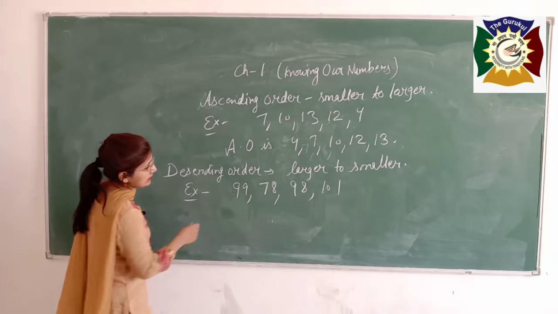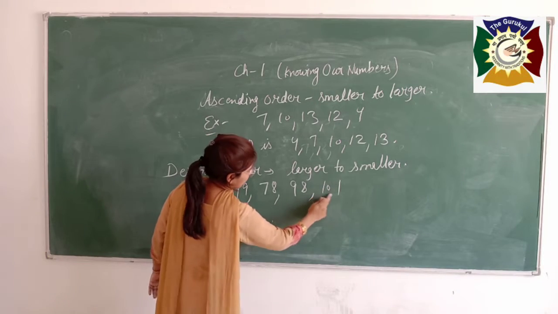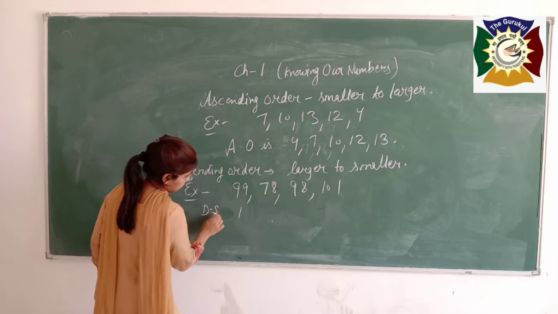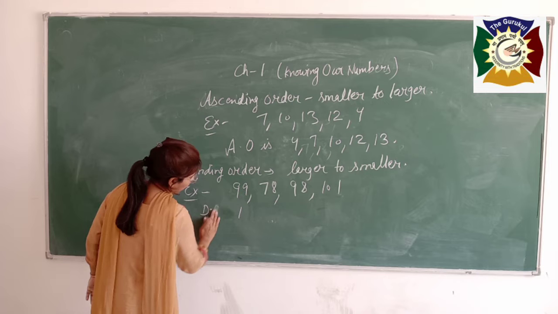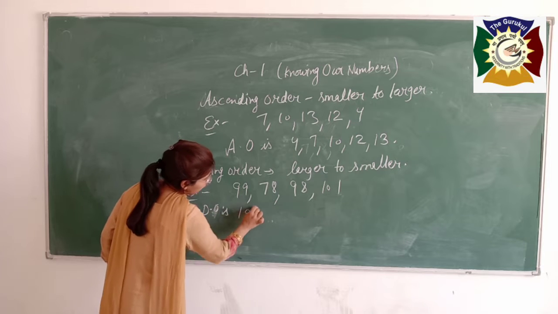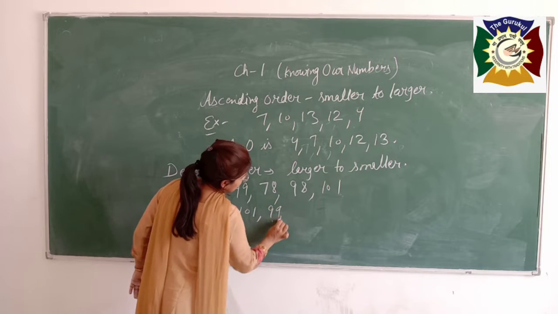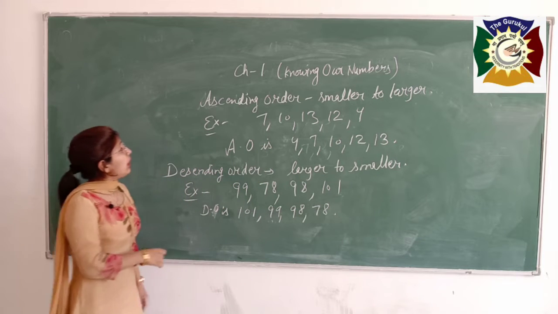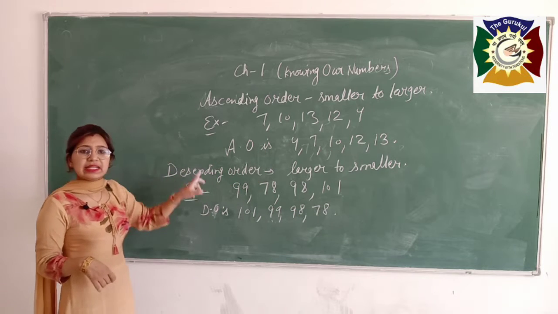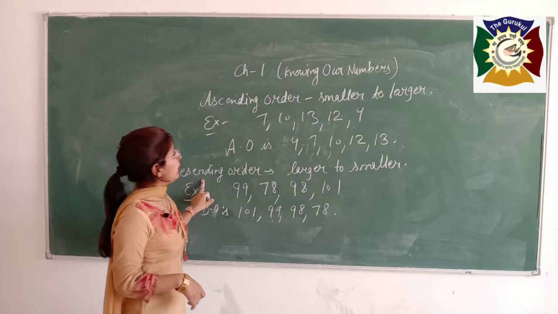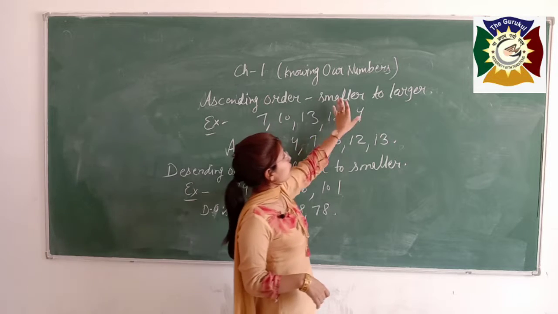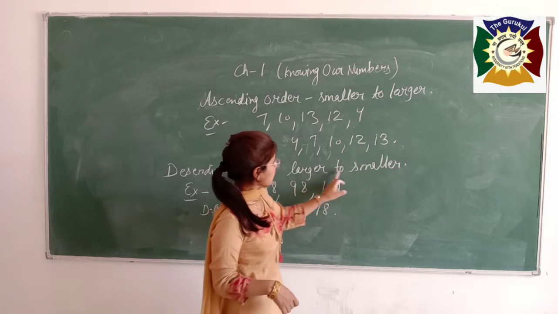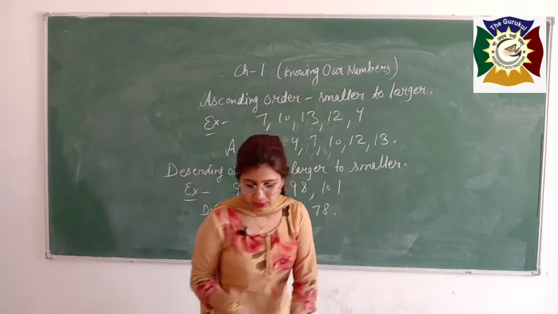Then you have to write the larger number first. Here 101 is the largest one. So descending order is 101, then 99, then 98 and then 78. Hope how to arrange the numbers in ascending and descending order is clear to you. In ascending order you go from smaller to larger, and in descending order you go from larger to smaller.